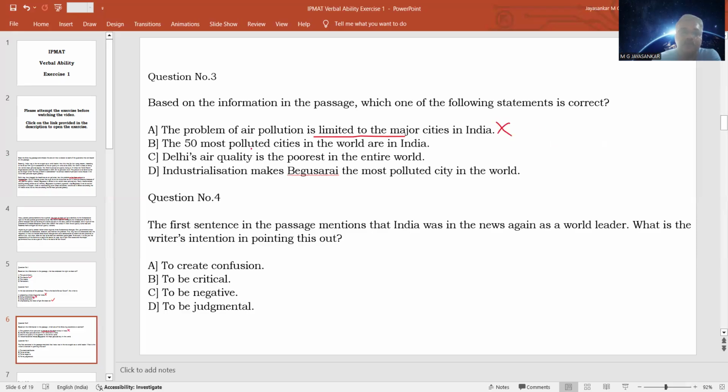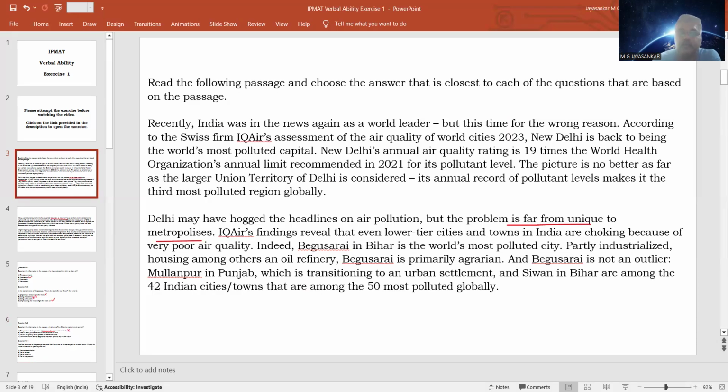Option B: the 50 most polluted cities in the world are in India. Again, wrong. Why is it wrong? The passage is saying that Begusarai is not an outlier. We are talking about Begusarai because Begusarai is the most polluted city in the world as per this survey. And Begusarai is partly industrialized, etc. And Begusarai is not an outlier. Means Begusarai is not an exception.